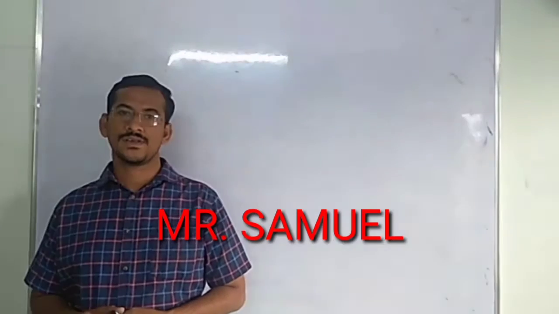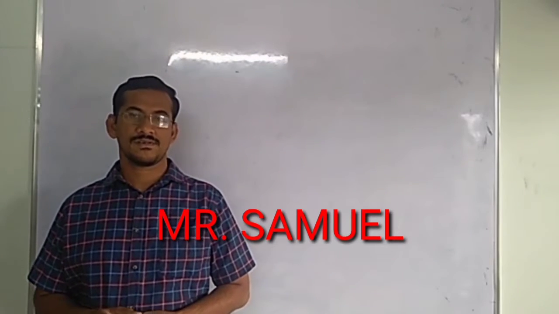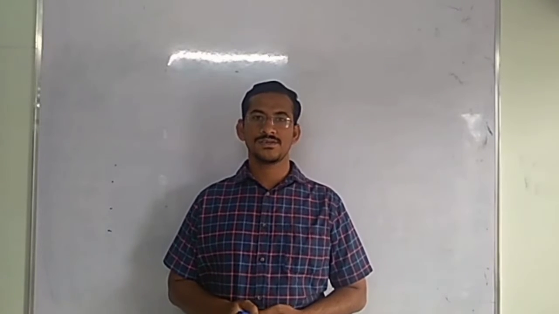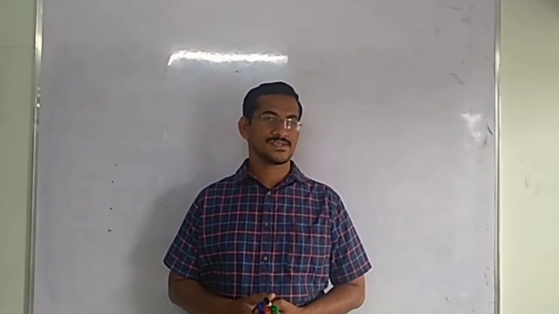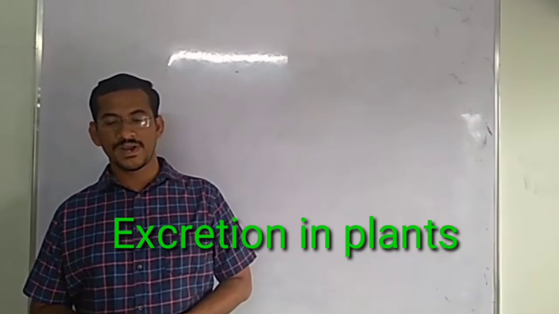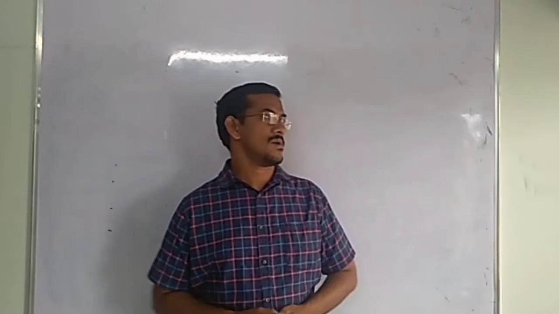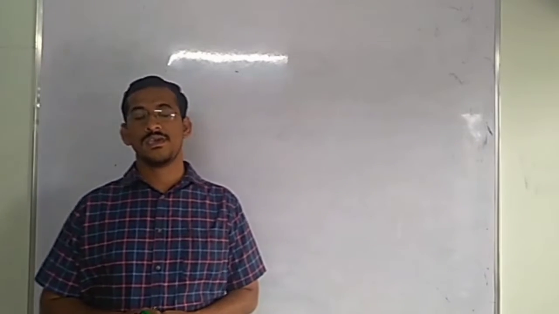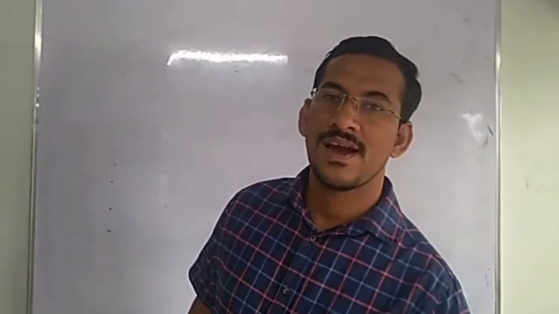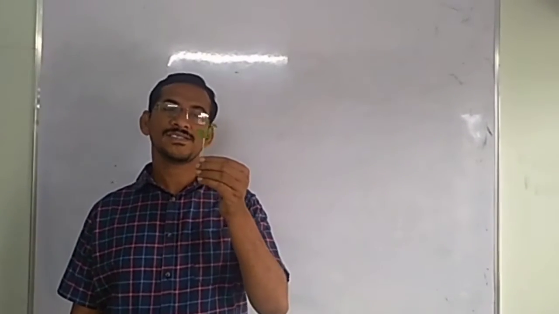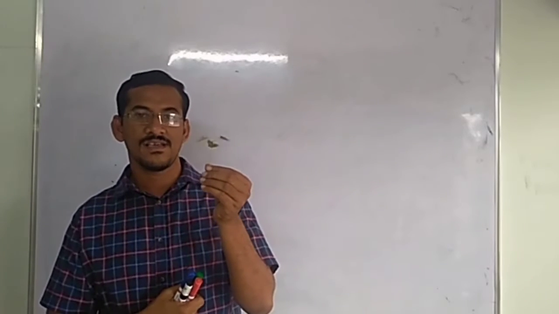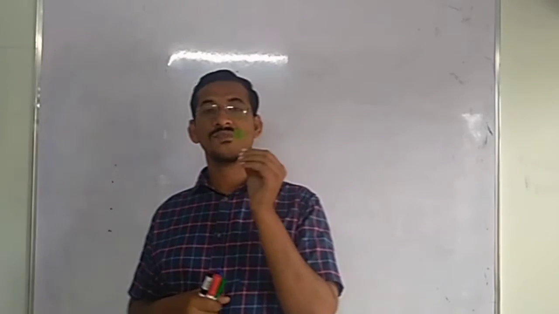So far, we have studied excretion in human beings as well as in other animals. But now in this video, let us see excretion in plants. Most of you might think that human beings or some reptiles, apes have kidneys, so excretion takes place. Then you might wonder how excretion will occur in a plant. Here no kidneys are there, no nephridia, nothing. So how will excretion occur?